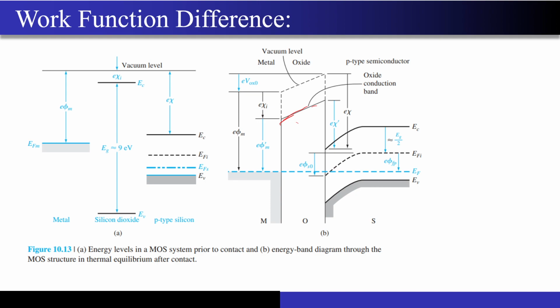But in the real world it is not possible. There will always exist some finite work function difference between the metal and the semiconductor, right? So first of all we will take that non-ideality into account, and after that we will go into the next non-ideality, that is, what happens when there are fixed charges present in the oxide. And once the concepts that are required to solve the numericals in today's lecture are covered, then we will move on to the problems.